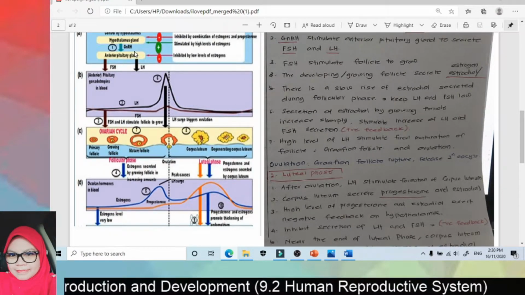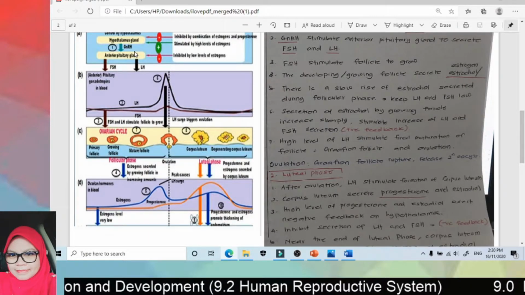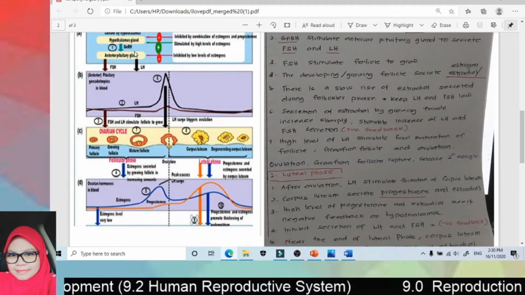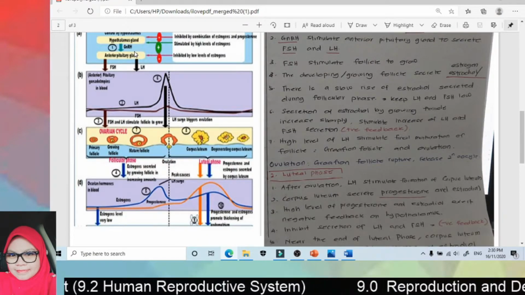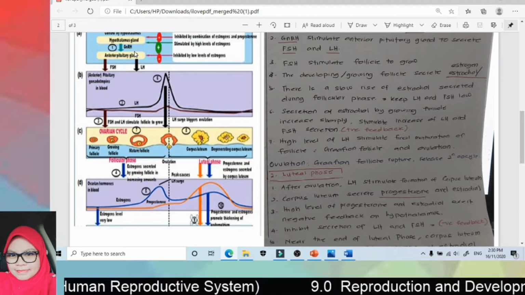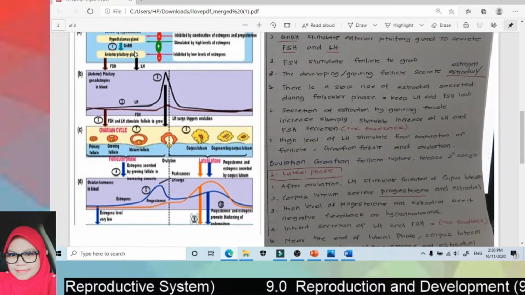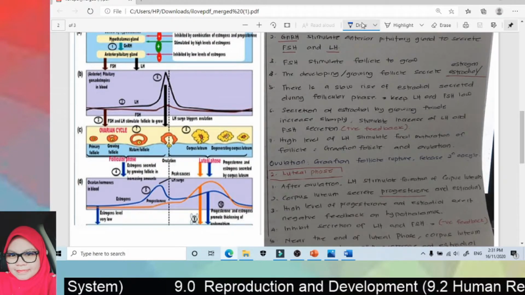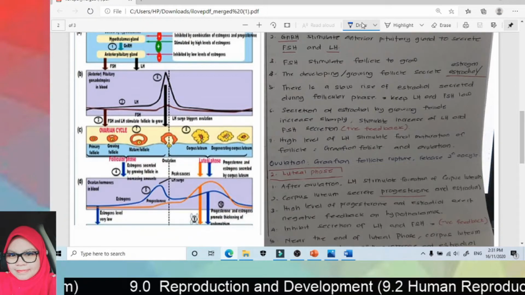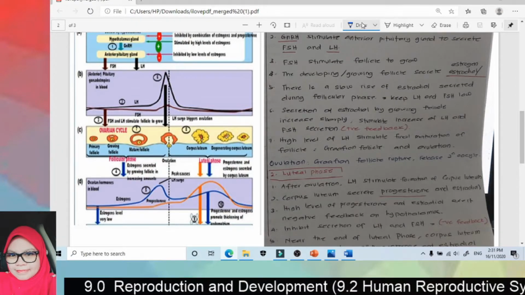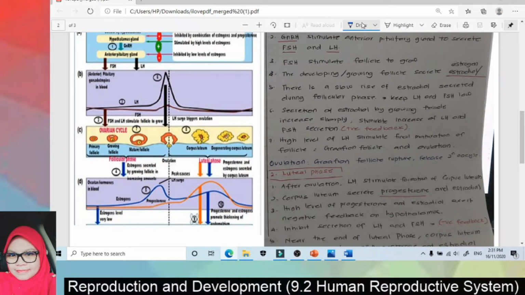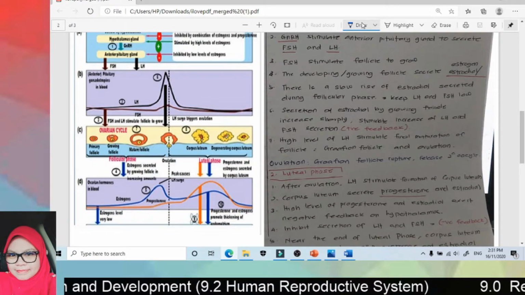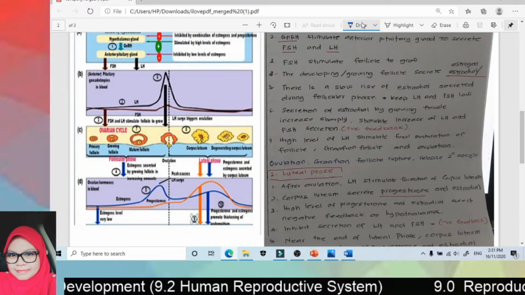When the level of estrogen rises, this will induce the levels of LH and FSH to surge. This is called positive feedback. When the estrogen level increases, it exerts a positive feedback where the levels of LH and FSH also increase.